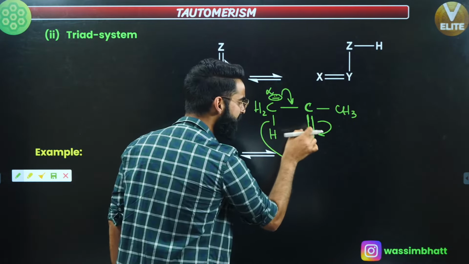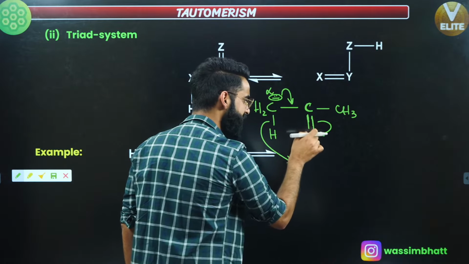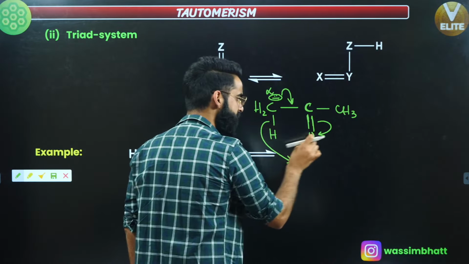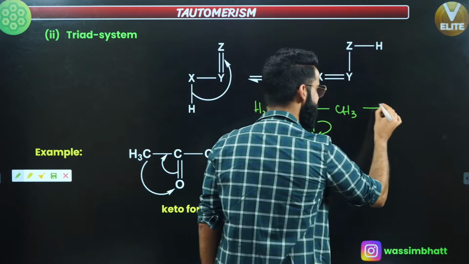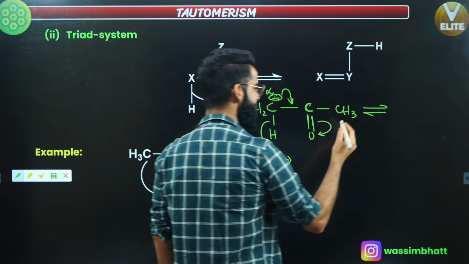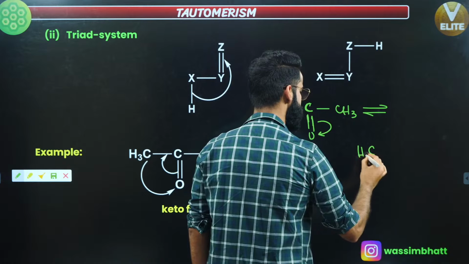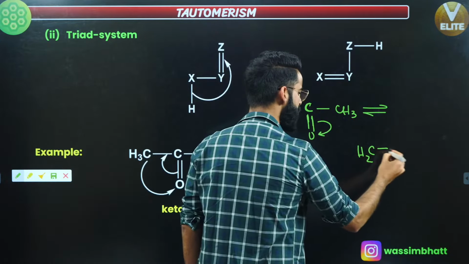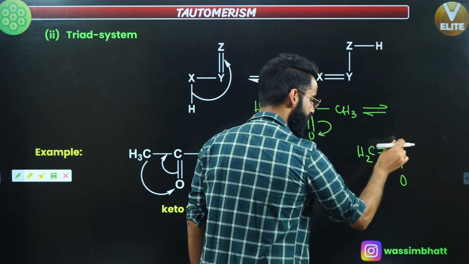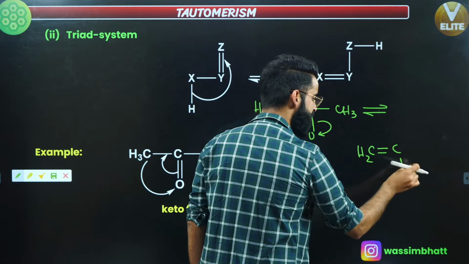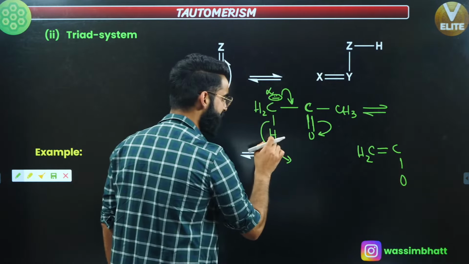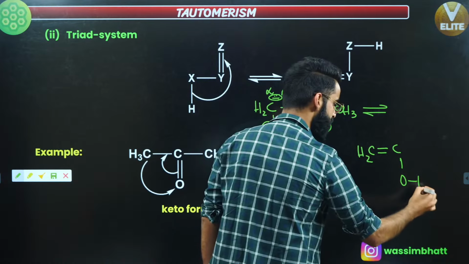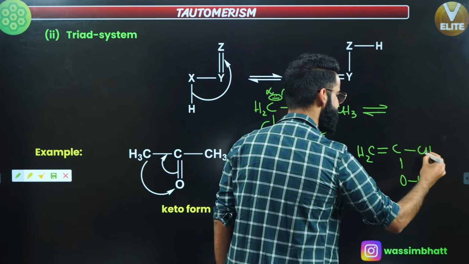So there will come a negative charge on this oxygen, and this negative charge on oxygen is going to attract the H positive towards itself. So what is one more form which we'll be getting right here? It's simply going to be CH2, and over here it's going to be a double bond. This is C. With this C, oxygen is attached. On this oxygen there was a negative charge, but that negative charge attracted this H positive towards itself, due to which it's going to be OH, and over here you get CH3.